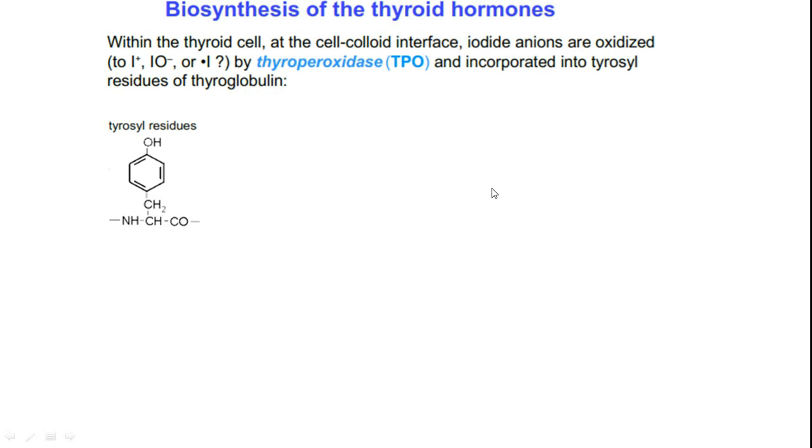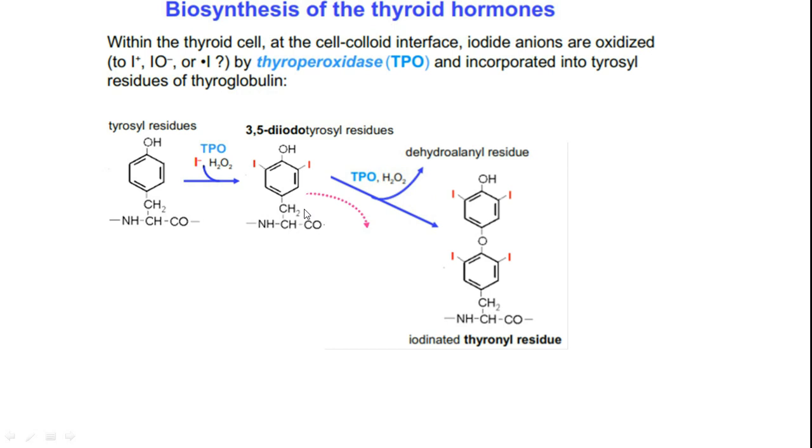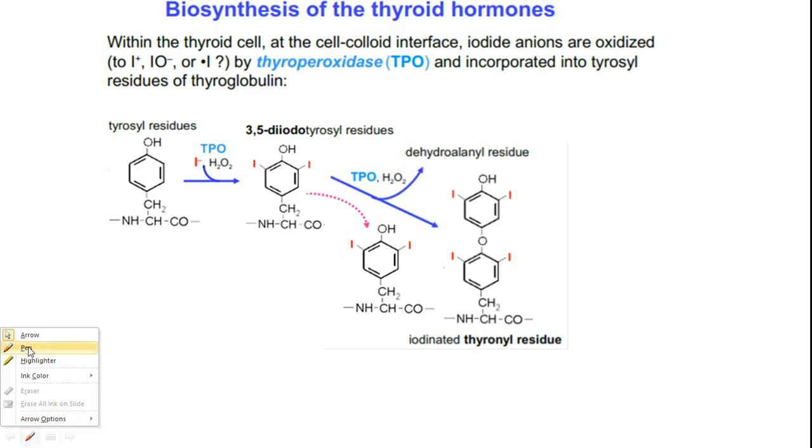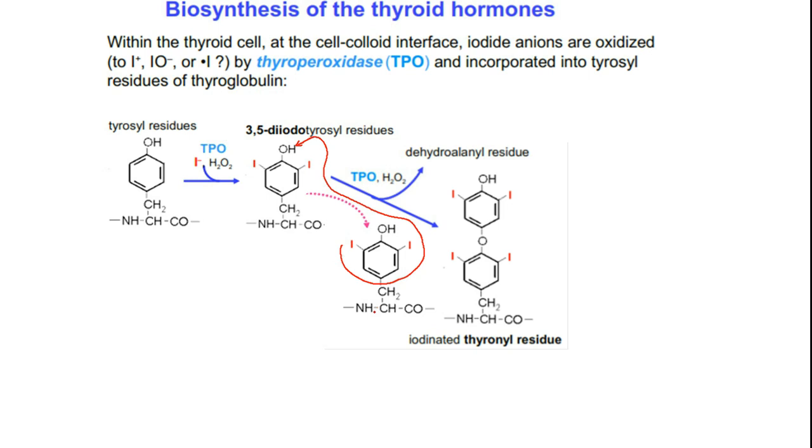Let's see. Tyrosyl residues are incorporated with iodine. The peroxidase enzyme and H2O2 will also be utilized for achieving this particular objective. Then one more such unit helps in shifting the aromatic unit. One of these units will be contributed, and whatever remaining unit is there is nothing but the alanyl unit.